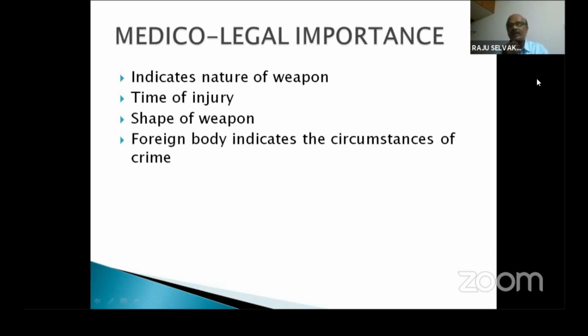Shape of the weapon: suppose you are hit by a hammer on your finger or any part of the body, the round head of the hammer may be seen on the injury. So the shape of the weapon can be known. Then foreign bodies indicate the circumstances of the crime. For example, mud particles or paint seen in the lacerated area connect with the crime scene.